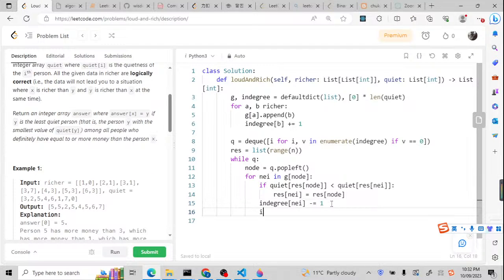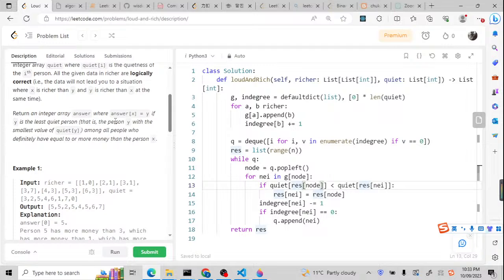Now I'm going to check it. So if in-degree of this neighbor equals 0, I'm going to put it inside the queue with queue.append(neighbor). After that, I'm going to return the result. This is what I prepared for return, and inside it will be updated according to the person with the most quiet person. I just wanted to update the richer person and also the most quiet person.